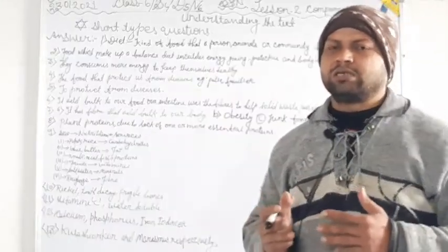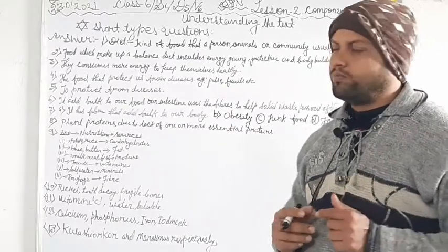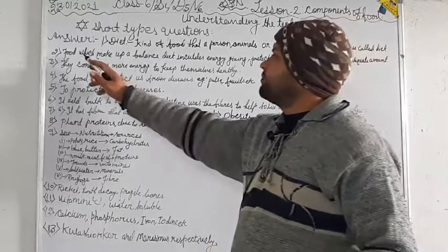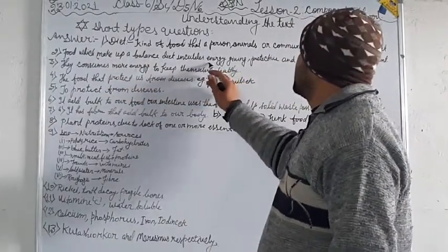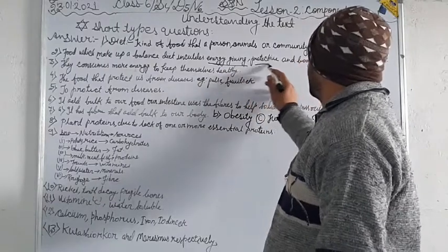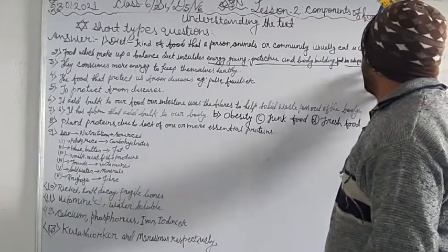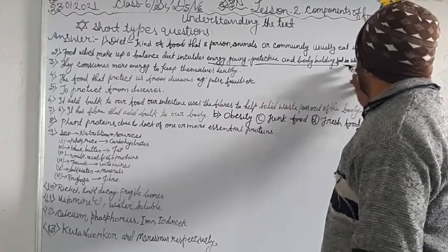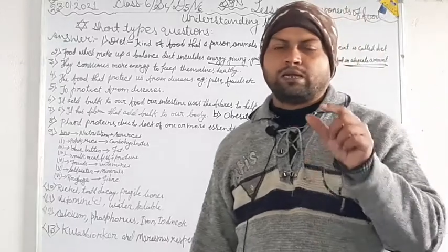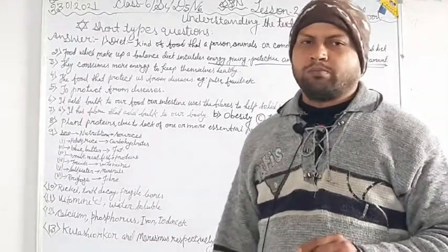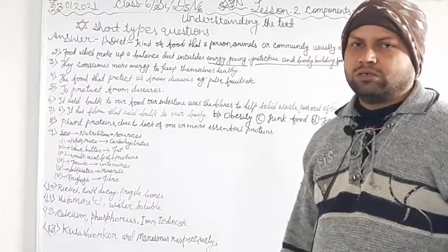Besides these, it should keep some roughage also. I have written here: food which makes up a balanced diet includes energy giving foods, protective and bodybuilding foods in adequate amounts. It is the most important thing in a balanced diet. Without it, the food cannot be balanced.